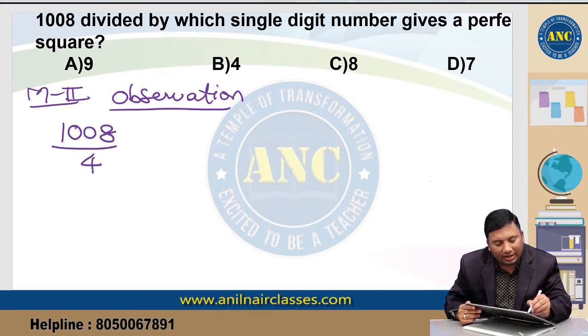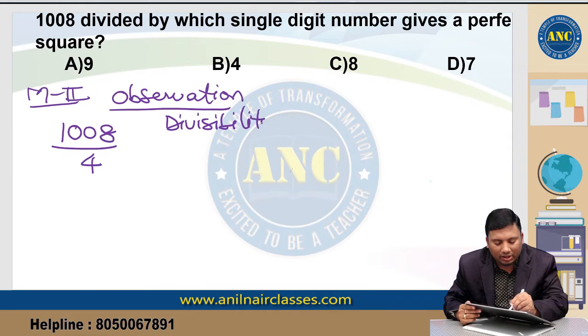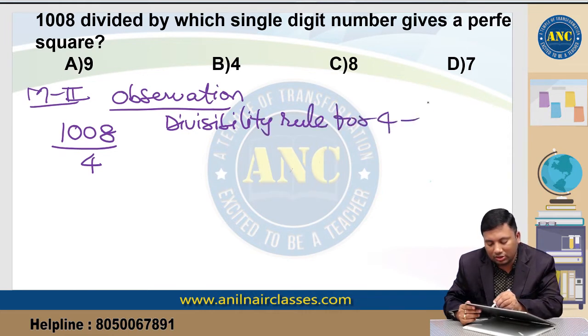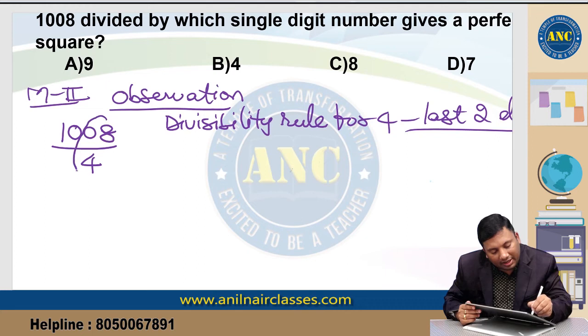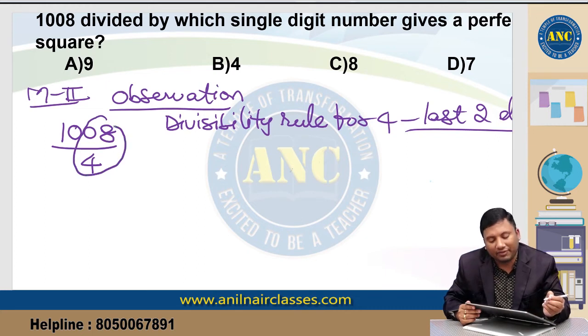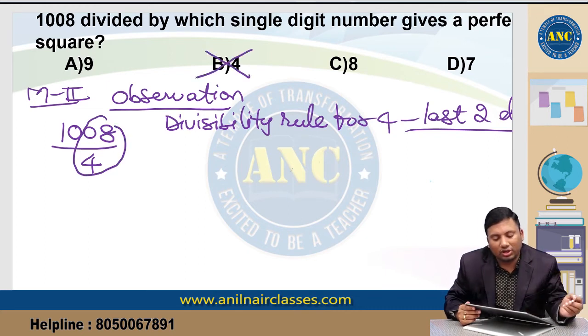The divisibility rule of 4 is nothing but the last two digits. So 8 divided by 4, it will become 2. A perfect square never ends with 2, 3, 7 or 8. Are you all with me?